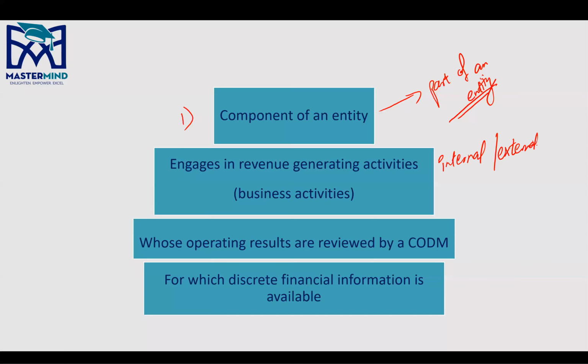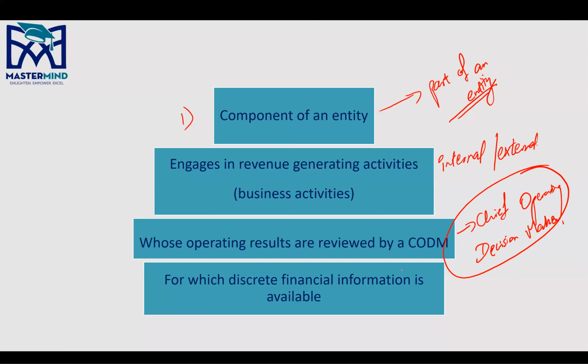Number three, whose operating results are reviewed by a CODM. What is a CODM? Chief Operating Decision Maker. Now, this could be an individual, or this could be a department itself, a function itself. All right. IFRS 8 does not specify this CODM to be an individual or a post. It says it could be a function as well.